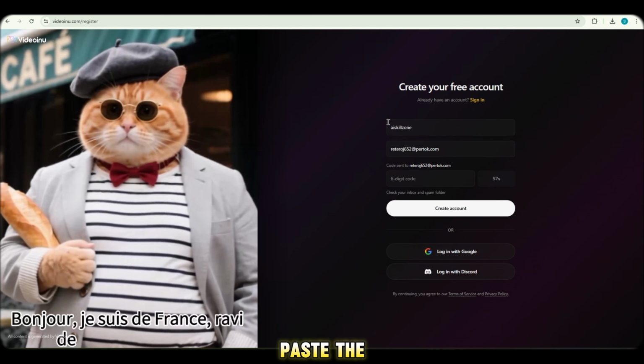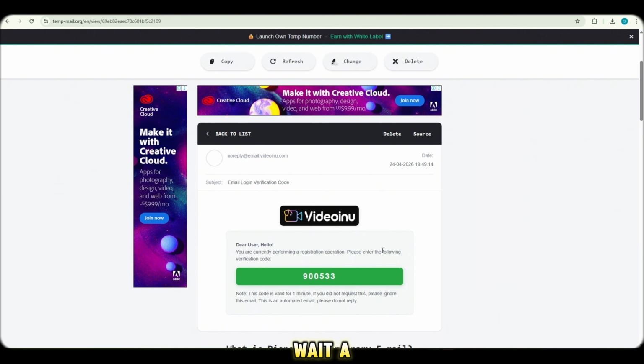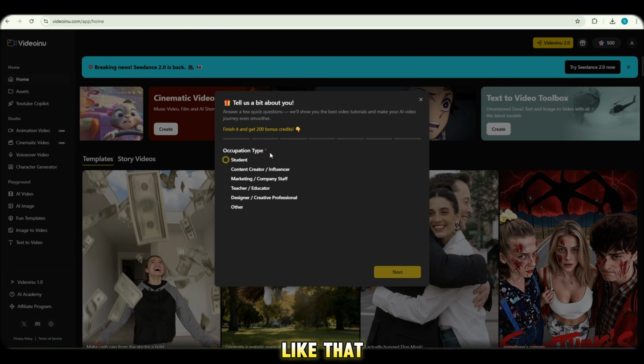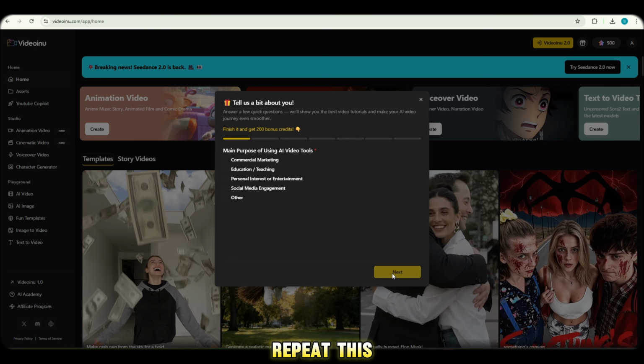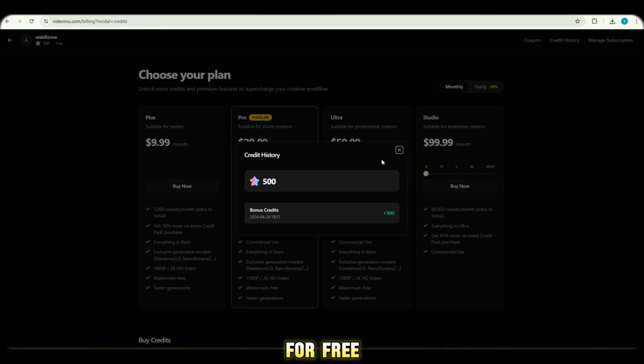Enter any name, paste the temp email, click on Send Code, then go back to Temp Mail, wait a few seconds, copy the verification code, paste it back, and log in. And just like that, boom, you get another 500 credits. This means you can repeat this process as many times as you want and generate unlimited videos for free.